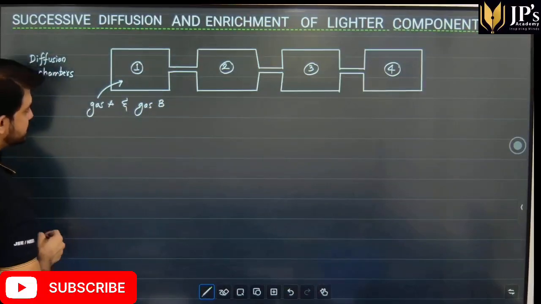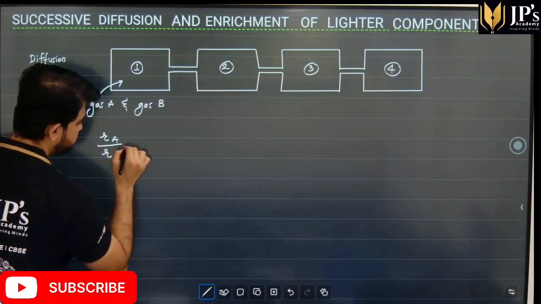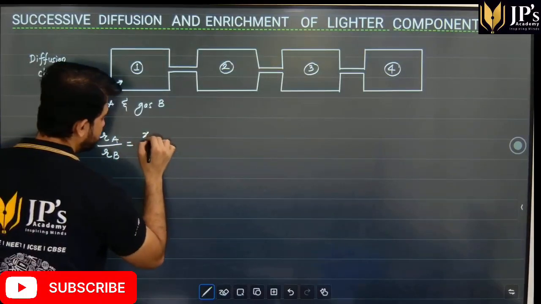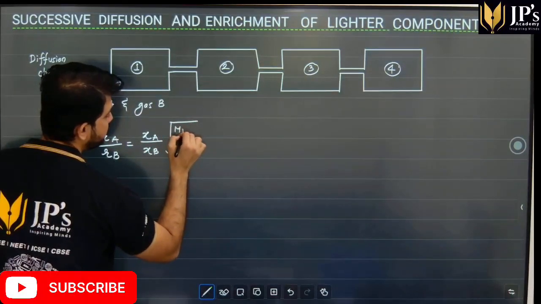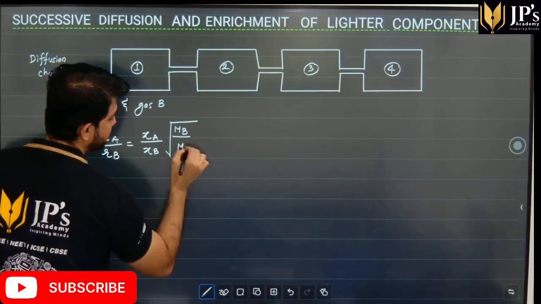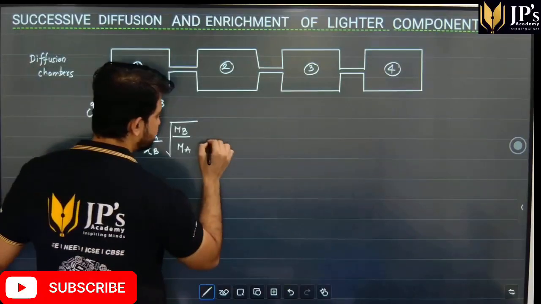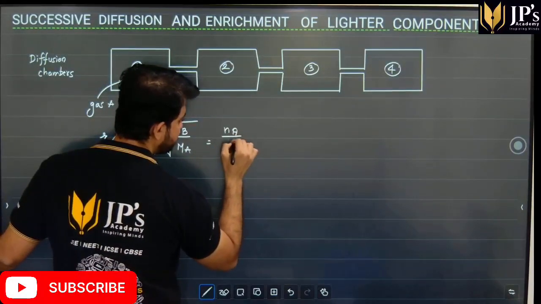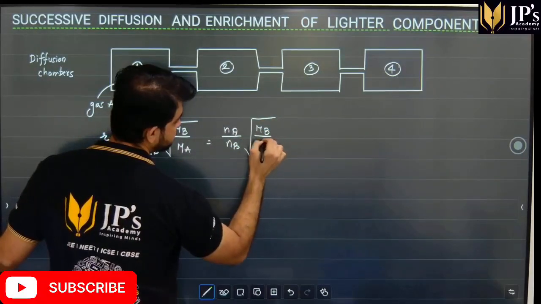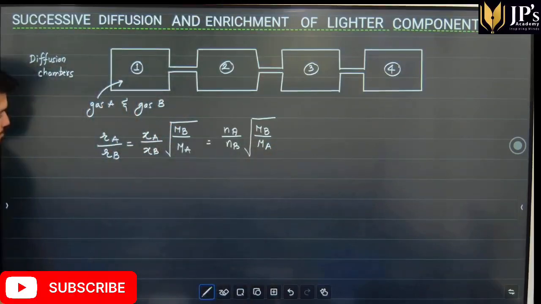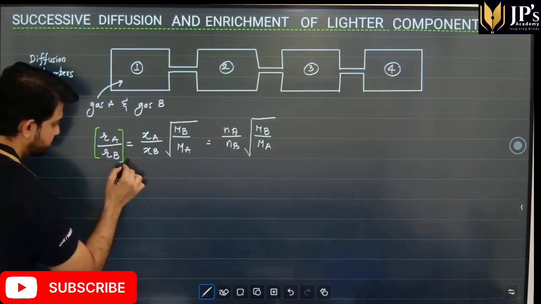According to Graham's law, we can say that the rate of diffusion of gas A to the rate of diffusion of gas B will be mole fraction of gas A upon mole fraction of gas B into root of molecular weight of gas B upon that of A. Now students, the ratio of mole fraction can also be written as the ratio of number of moles. So this becomes number of moles of gas A upon number of moles of gas B into molecular mass of gas B upon molecular mass of gas A. Now students, this is the rate of diffusion of the gases in the first chamber.